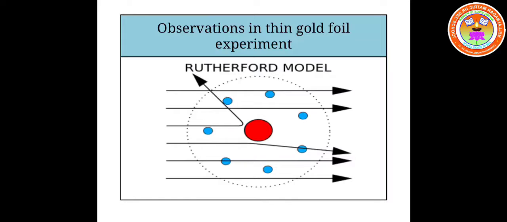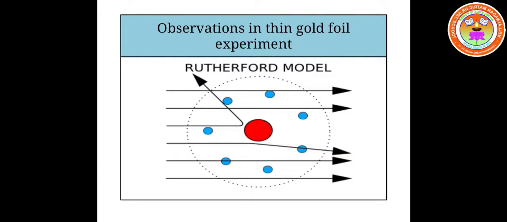Second was that some of the alpha particles deflected from the straight line. And the third observation was that very few alpha particles got completely bounced back. Okay, children? So these three observations were made from the alpha scattering experiment by the scientist Ernest Rutherford.